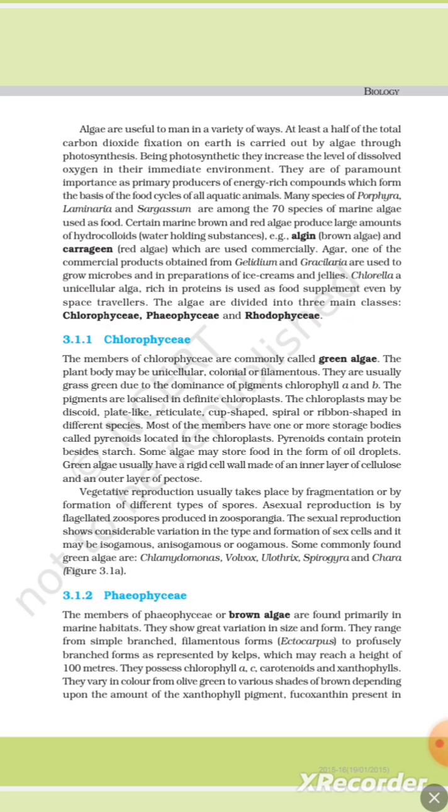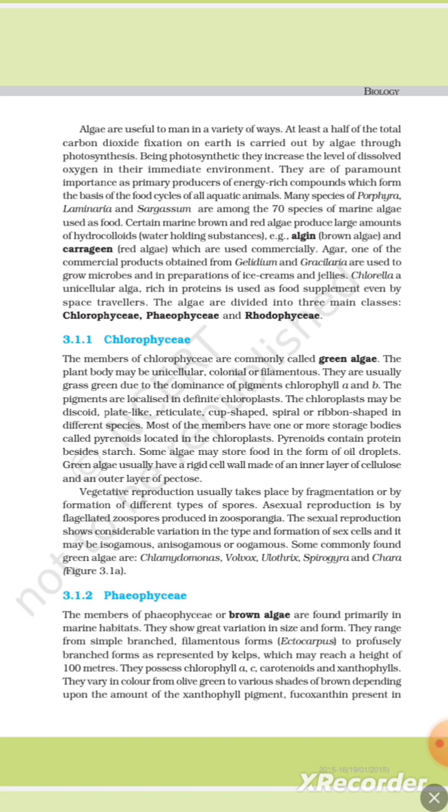The plant body may be unicellular, colonial, or filamentous. They are usually grass green due to the dominance of the pigments chlorophyll a and b. The pigments are localized in definite chloroplasts. The chloroplast may be discoid, plate-like, reticulate, cup-shaped, spiral, or ribbon-shaped. In different species, most of the members have one or more storage bodies called pyrenoids located in the chloroplast.